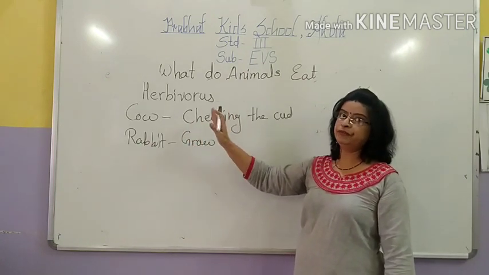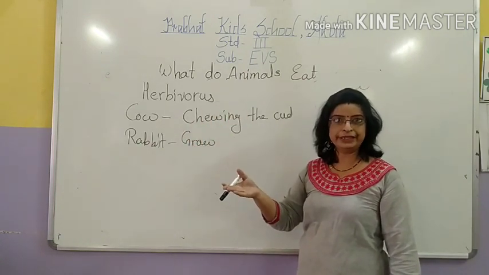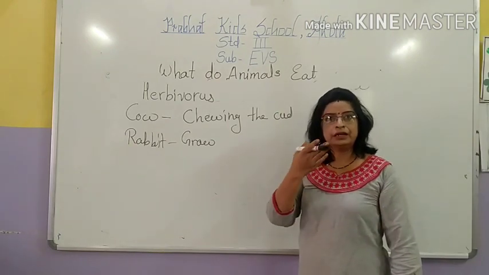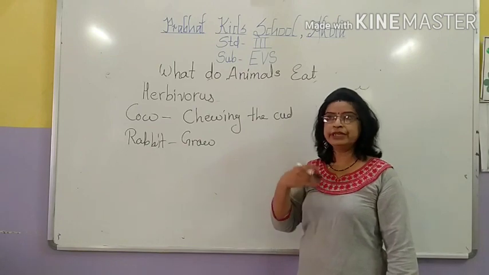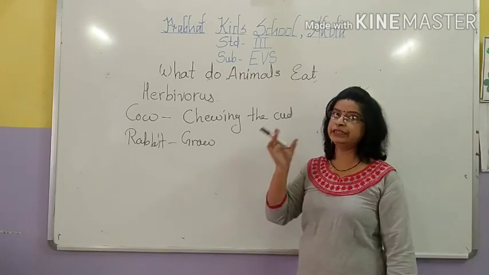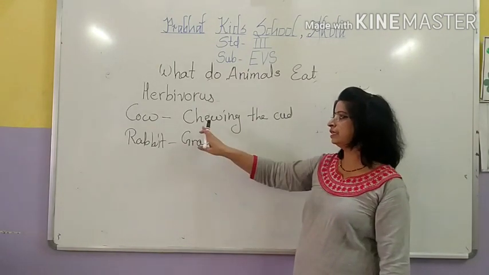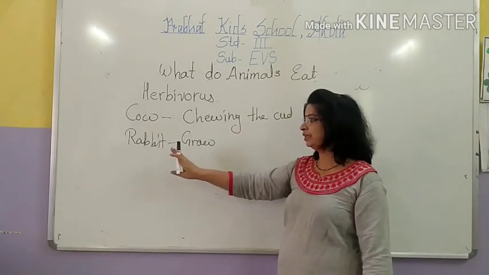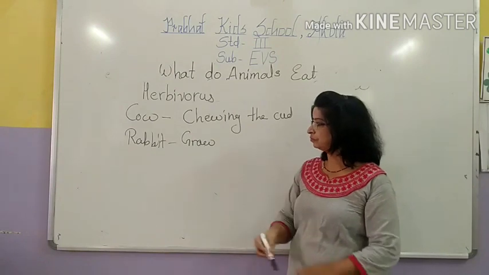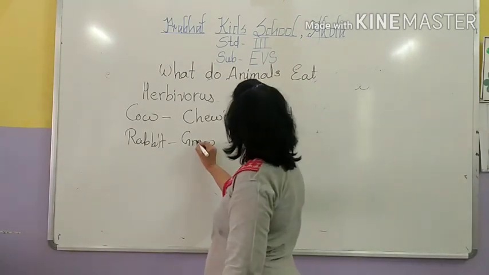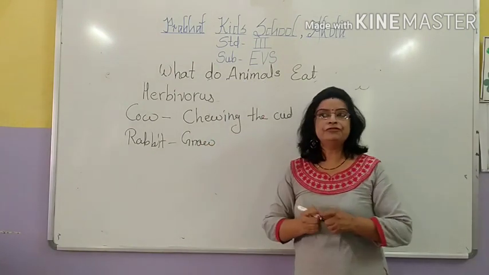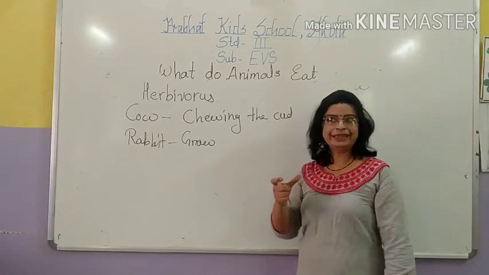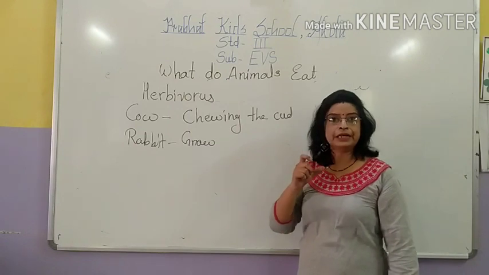Cow, goat, buffalo, they have wide front teeth. They swallow their food and it comes back into their mouth. Then they chew it very finely, and this process is known as chewing the cud. Then another one is the rabbit or squirrel. Their front teeth are very fine, very sharp. They cut the food very repeatedly.